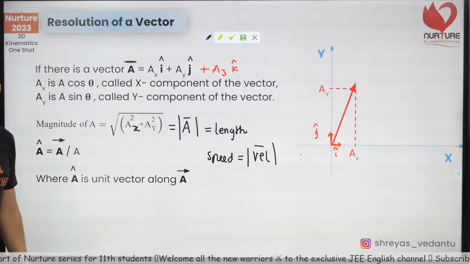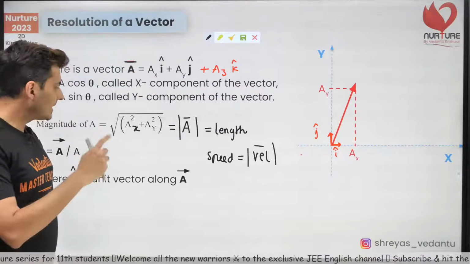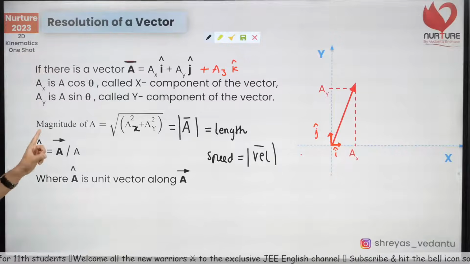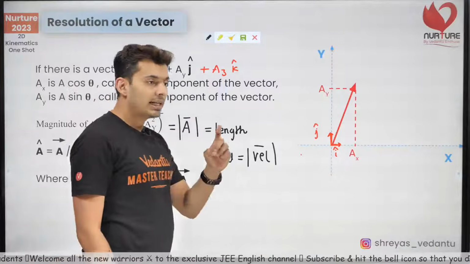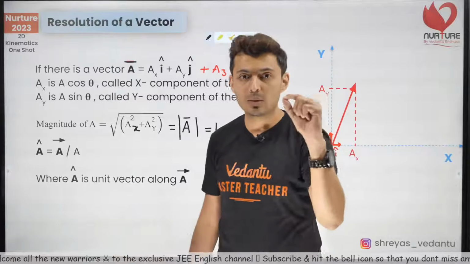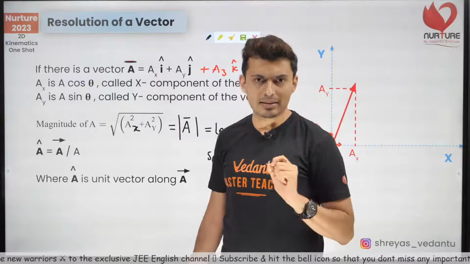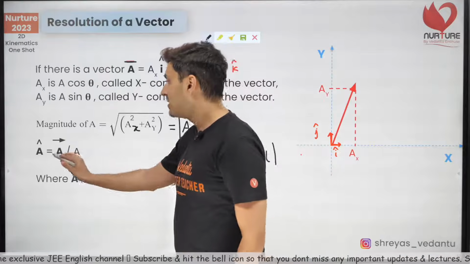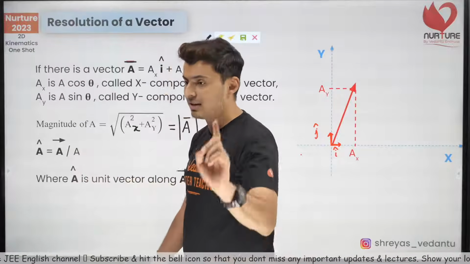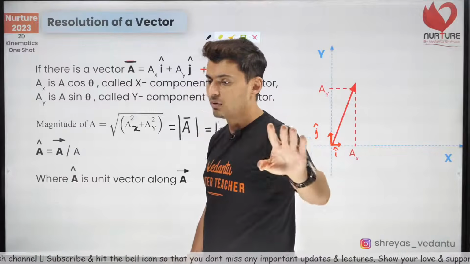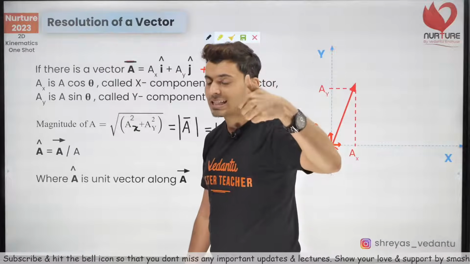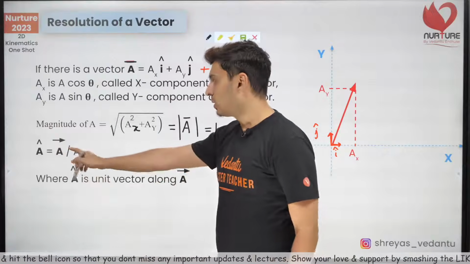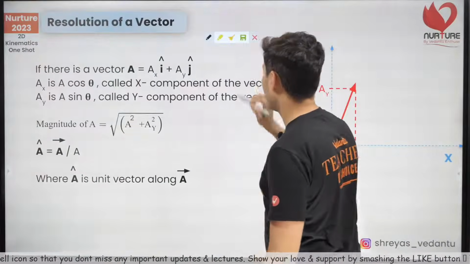Alright, clear. Now the next thing is the unit vector. A unit vector is basically a vector which is along some direction and it has a magnitude of 1, and the definition is the vector itself divided by its magnitude. You should know this. Very straightforward, guys. A unit vector is nothing but the vector divided by its magnitude. Standard definition, do not forget that.